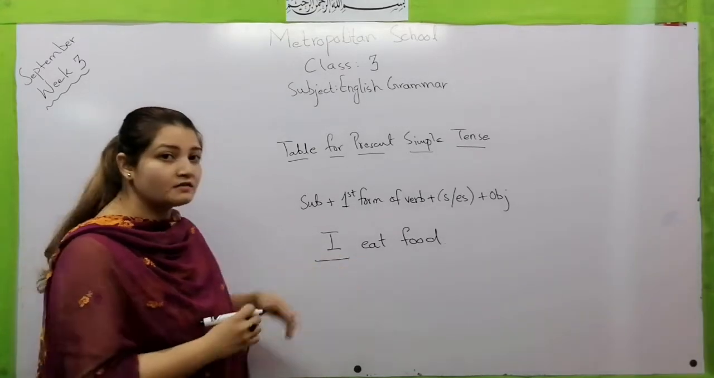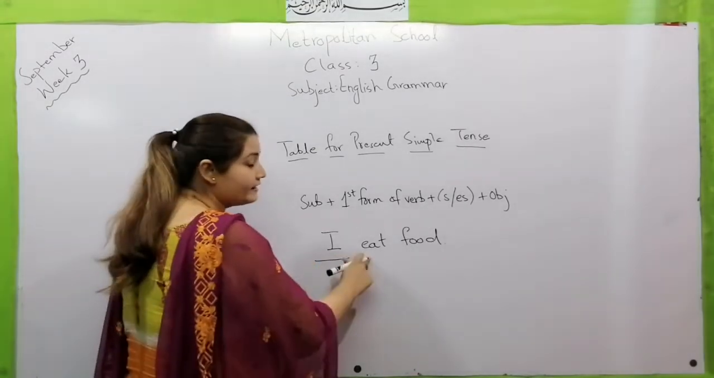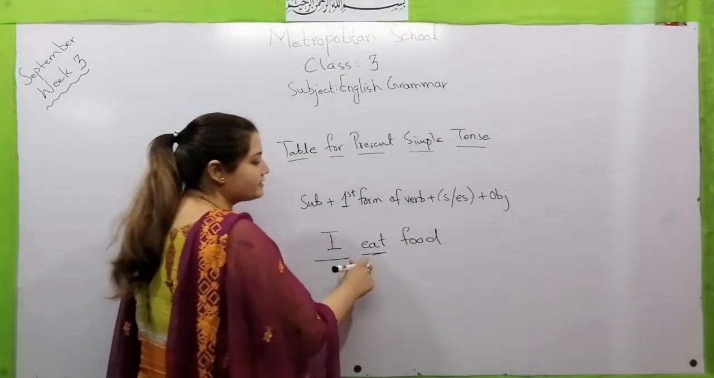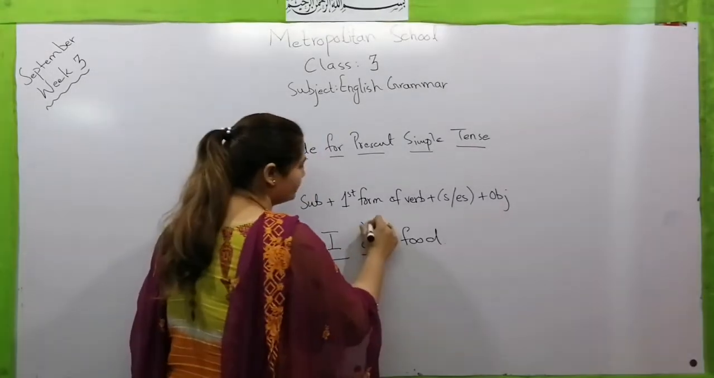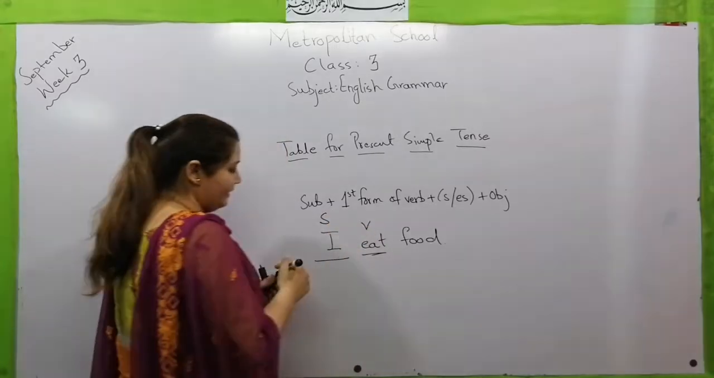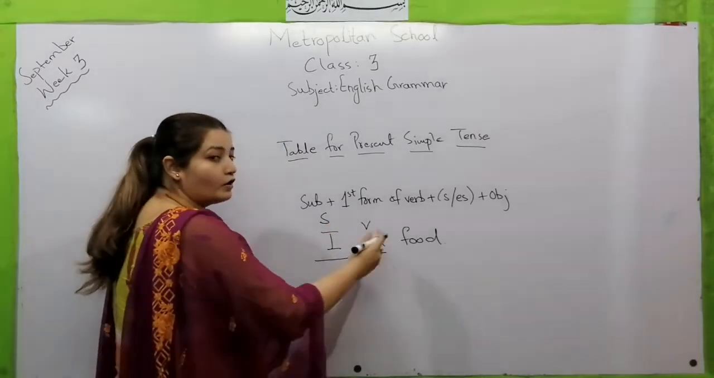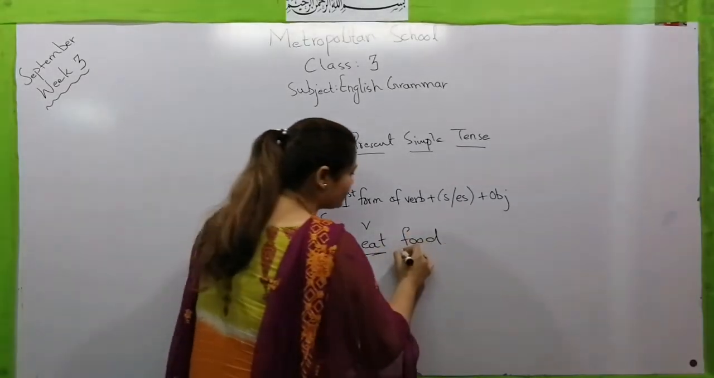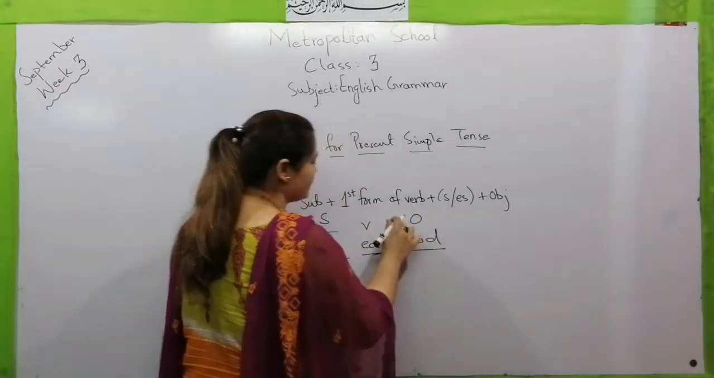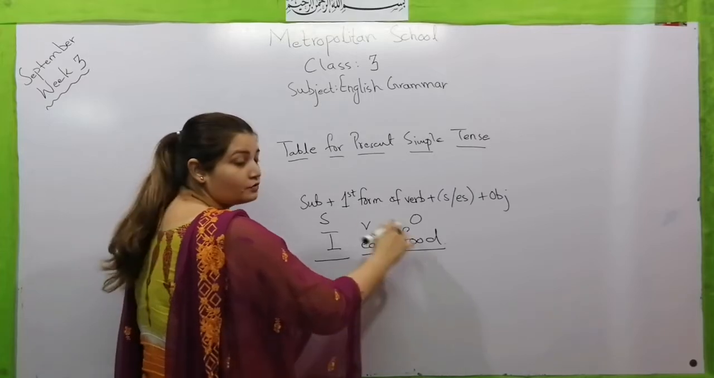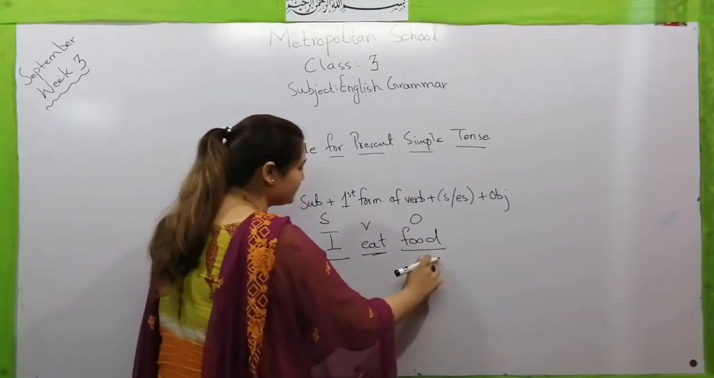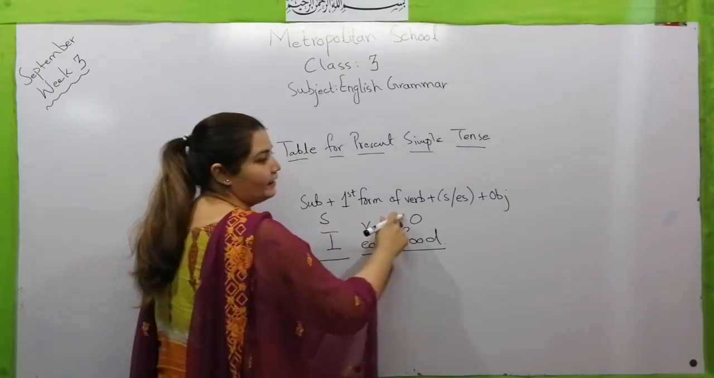What is I doing? I eat. I is eating something. So this eat is a work and this is a verb, this is a subject, and I is eating something. Food is the object, it is the receiver of this action. The action is going to this thing. So these three things are the basic things: subject, verb and object.